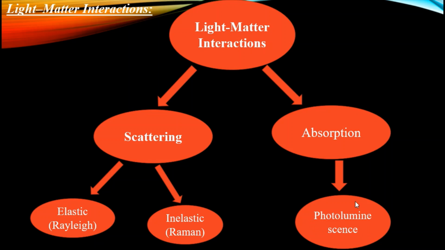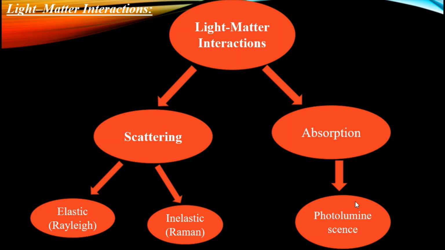Phosphorescence is the process where the molecule de-excites from the excited triplet state to the ground singlet state.